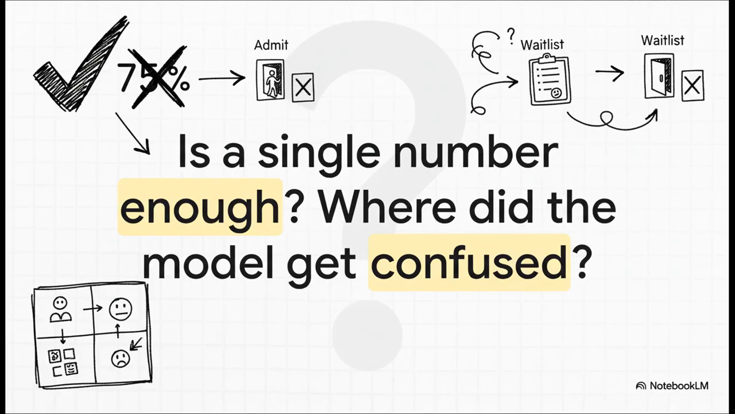A single number, like 75%, gives us a nice high-level summary, but it hides all the important details. It doesn't tell us how it was wrong. Where did it get confused? Did it mix up admit with decline a lot? Or was it waitlist that tripped it up? To really improve our model, we've got to dig deeper.